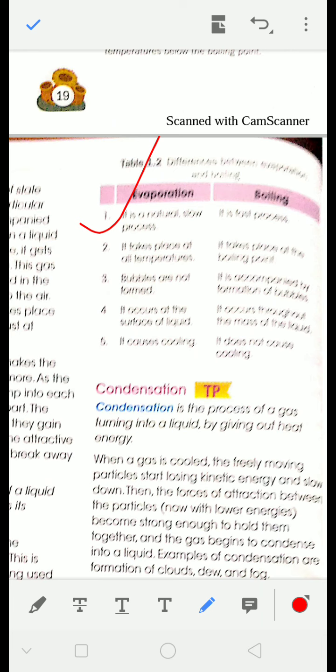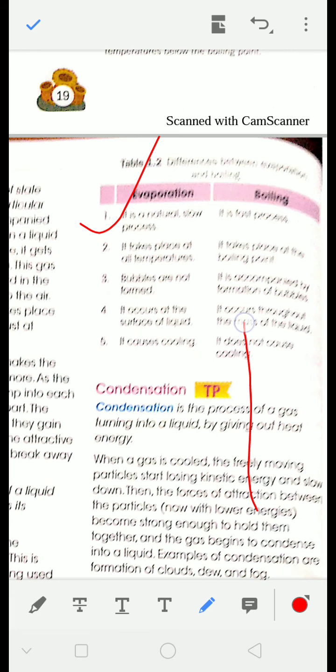Evaporation causes cooling. If you put water on your hand or on your body, and when the water evaporates, after the bath we feel the cooling effect. Why? Because the water on our body evaporates, and that gives the cooling effect. But boiling does not give the cooling effect.